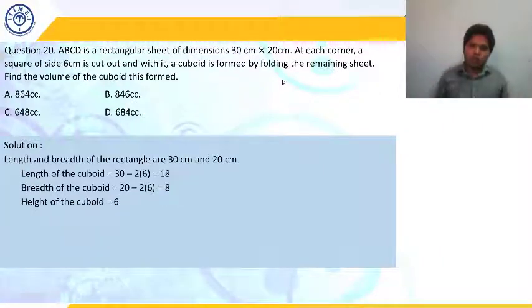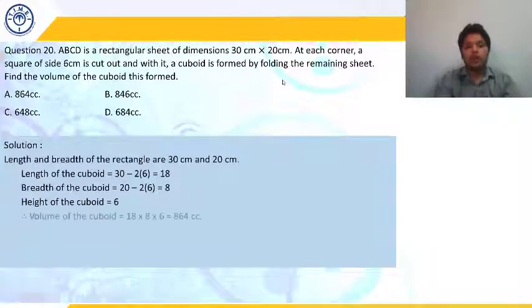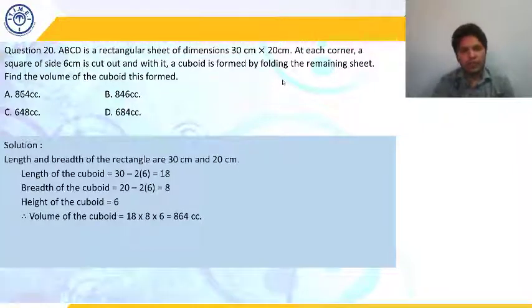Then it has to be folded like that only in the 6 height. So what is the volume? Length into breadth into height, it is going to be 18 into 8 into 6, which is 864 centimeter cube. I hope it is clear to everyone.